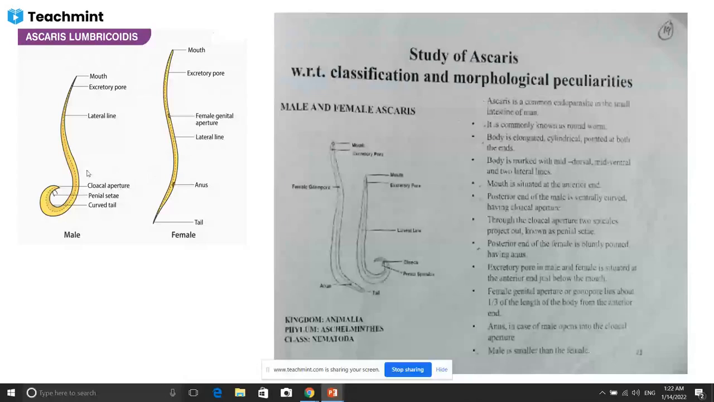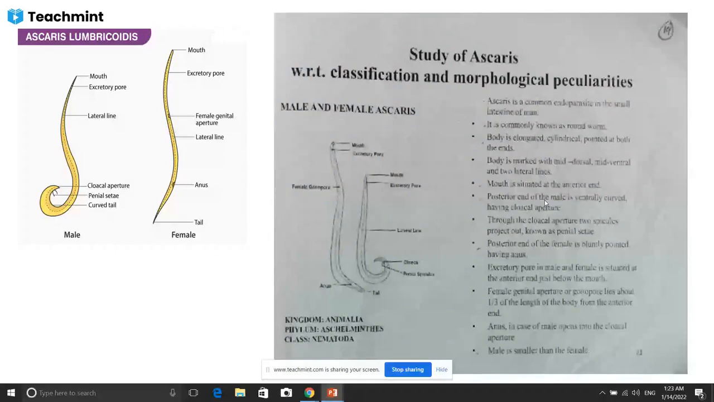Now, when you look at the characteristics, Ascaris is a common endoparasite in the small intestine of man. It is commonly known as a roundworm. Body elongated, cylindrical, pointed on both ends. Body is marked with a mid-dorsal, a mid-ventral, and two lateral lines. Means there is a specific marking on the body. Mouth is situated at the anterior end. Posterior end of the male is ventrally curved, having a cloacal aperture. Ventrally, there is a cloacal aperture.